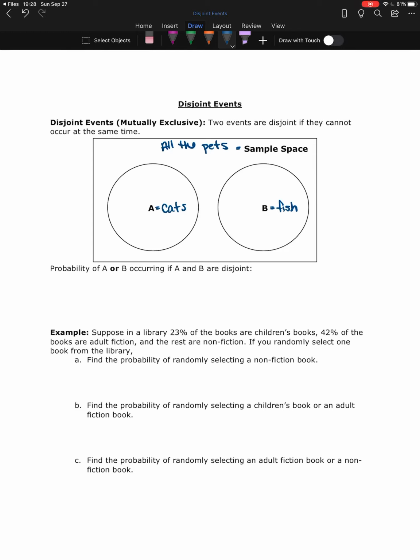So then the probability of A or B occurring, if they are disjoint in this manner, is equal to, so the probability of two events, A or B, is found by taking the probability of A plus the probability of B. So if I want to know what is the probability that I adopt a cat or a fish, I would need to know the probability that I want to adopt a cat and add it to the probability of me adopting a fish.